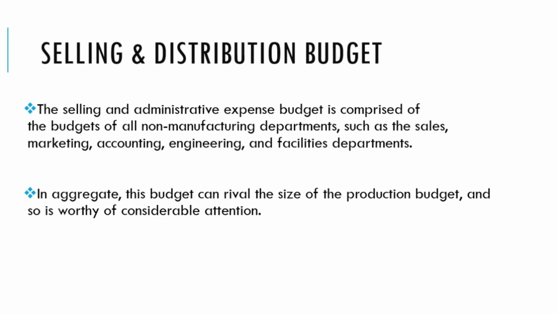Now, selling and distribution budget. Selling and administration expenses budget comprises the budgets of all non-manufacturing departments such as sales, marketing, accounting, engineering, and facilities departments. Here, the aggregate of this budget can affect the size of the production budget, and so it is worth considerable attention. So, ample attention should be given to this kind of budget.